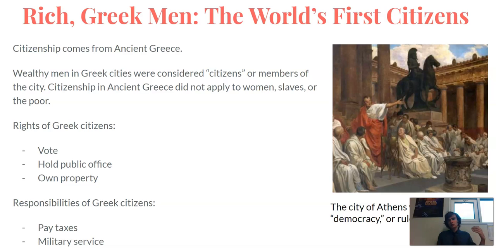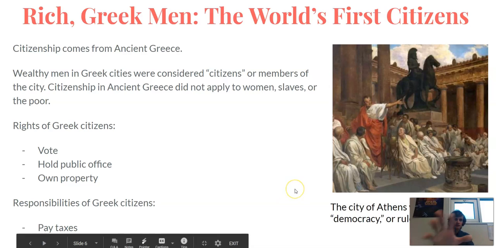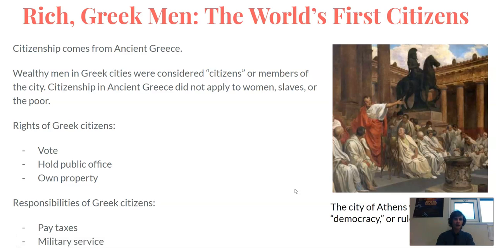Citizens in ancient Greece had rights. They could vote to help make new laws. They could hold public office and be elected to be members of the Senate or their assemblies. And they could own property. In return, they had some responsibilities that they had to do to help protect the city. They had to pay taxes to help build buildings, and they also had to serve in the military. So these should be filling out in your notes as you are watching the video. You can pause it, go over and type in your notes that way.